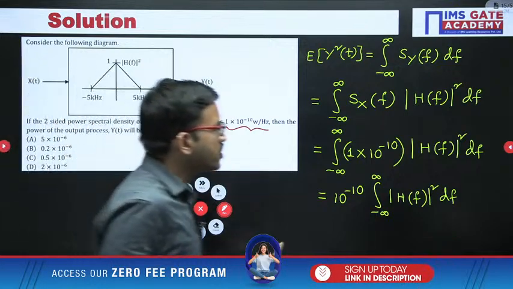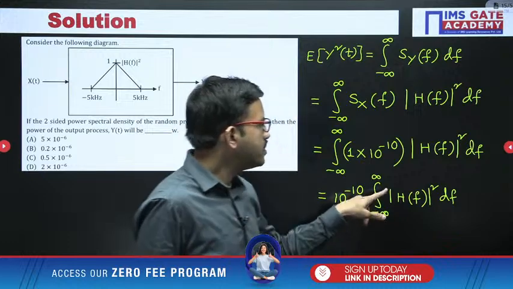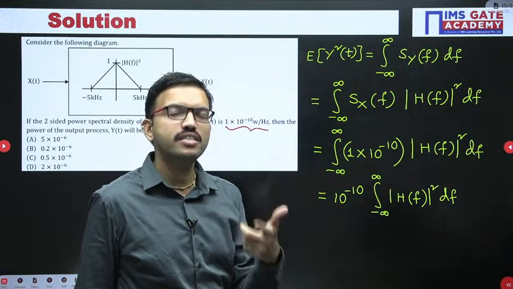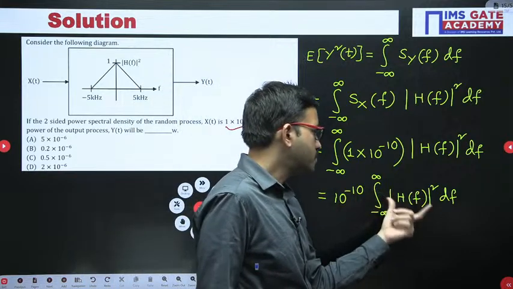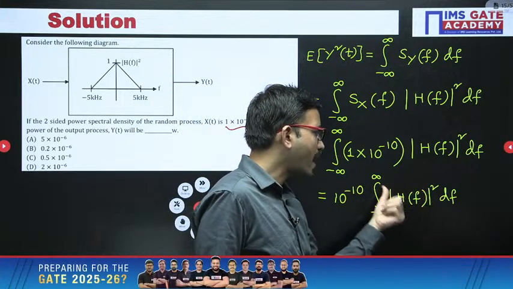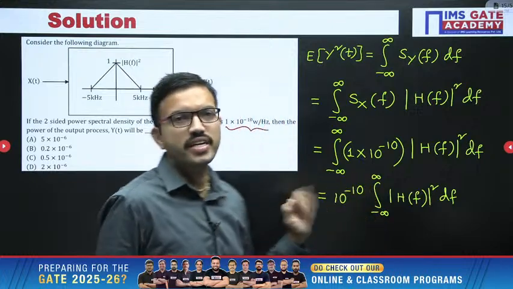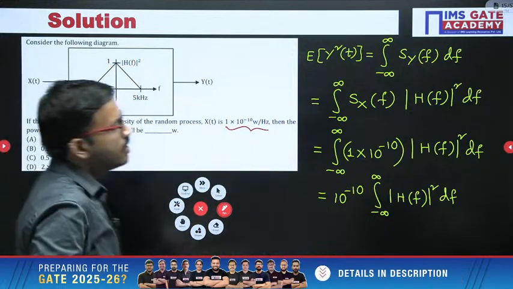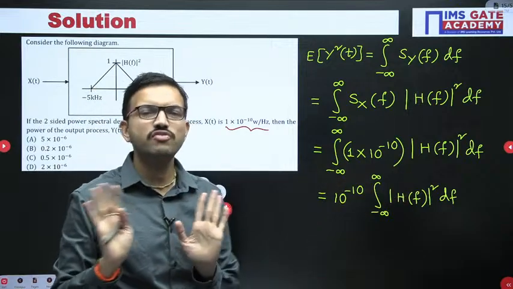Yeah, just observe here, it is very simple. Here you have integration. Integration means what? Area under the curve. The function itself is magnitude of h of f whole square, right? So you can observe that for that particular function only, you have to perform integration. Now it is very simple.